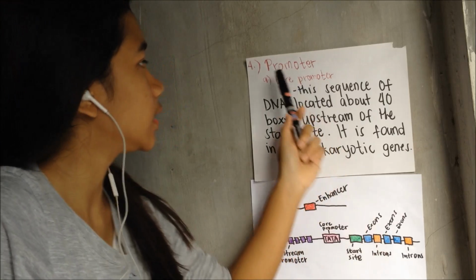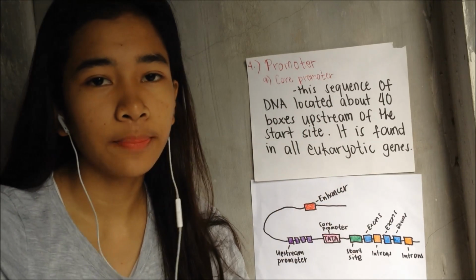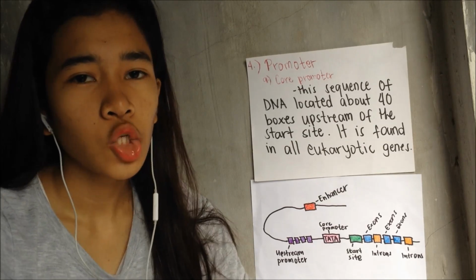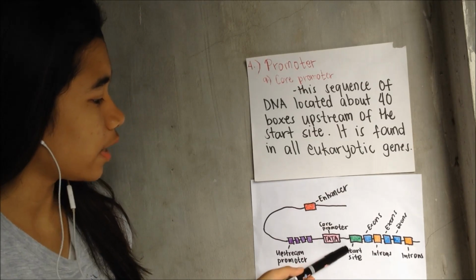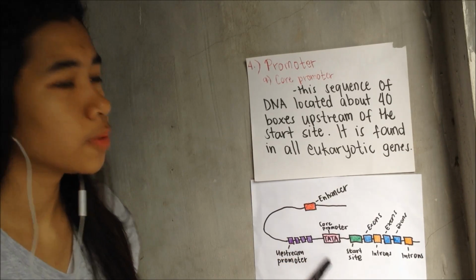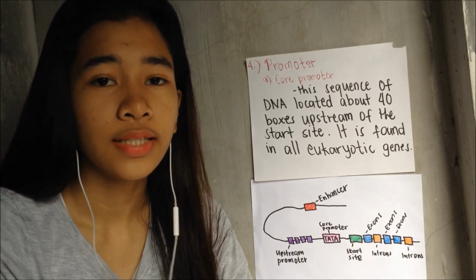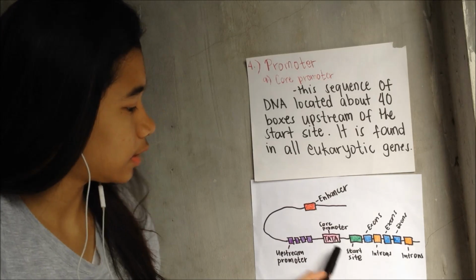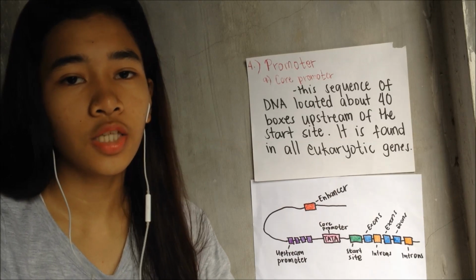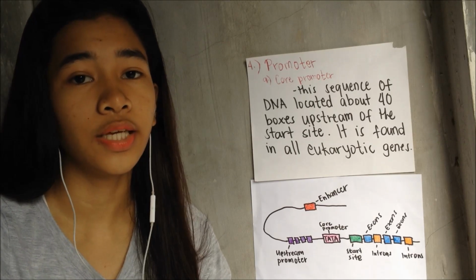The next segment is the promoter. The promoter can be broken down into a core promoter and an upstream promoter. The core promoter is located on the left side of the start site. This is the core promoter. The most common type of core promoter is the TATA box. Why is it called the TATA box? Because the sequence of nucleotides is TATA.